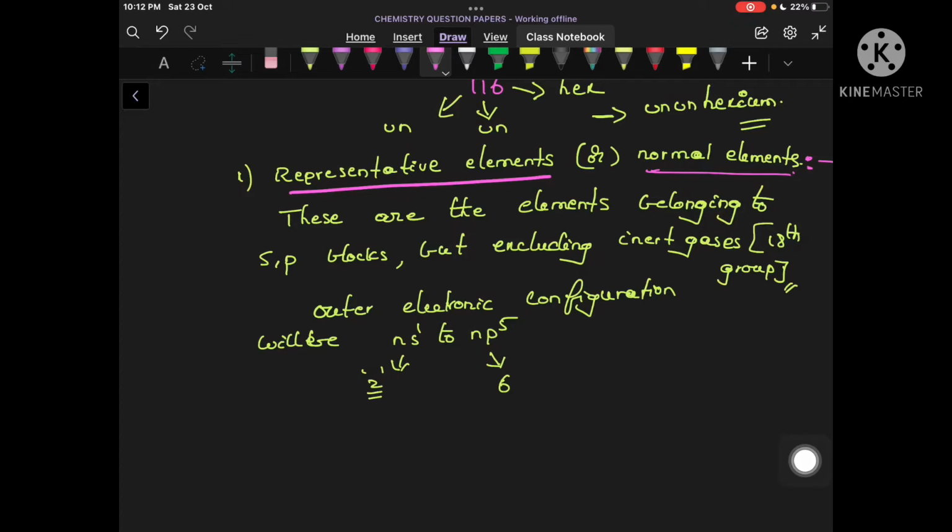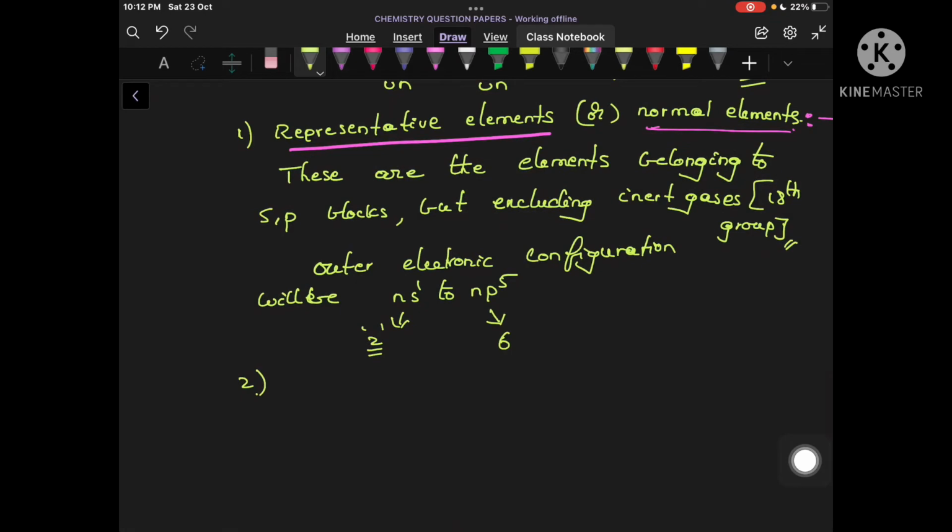Clear? Then the next general category of elements is transition elements. What is meant by transition elements? These are the elements which belong to the d block. But here there is an exception. Out of all these d block elements, we remove the 12th group of elements. And which are the 12th group elements? Zinc, cadmium, mercury and so on. If you remove these elements, then the remaining elements you can call transition elements.